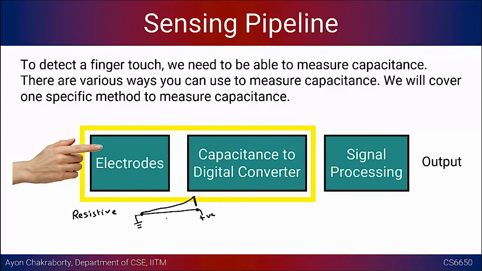And the way we were trying to find out the location was through looking at the voltage drop. The voltage drop that we would see if we tap our finger at a certain point in the electrode here was by mapping this analog voltage value, how much was the drop, to a certain distance, right? And we knew that the length of the strip is directly proportional to the voltage drop, because it will be directly proportional to the resistance also, right? So the length is proportional to the voltage drop.